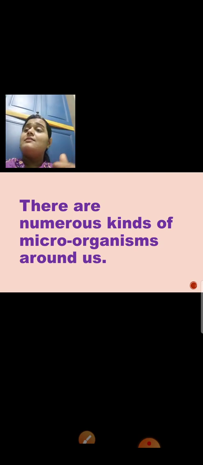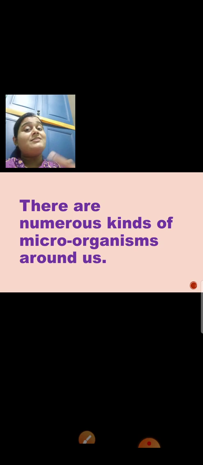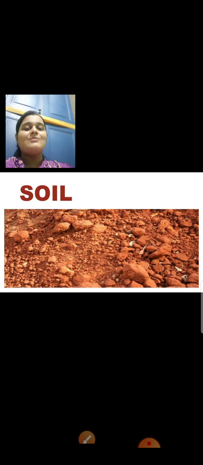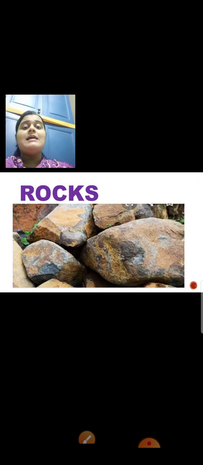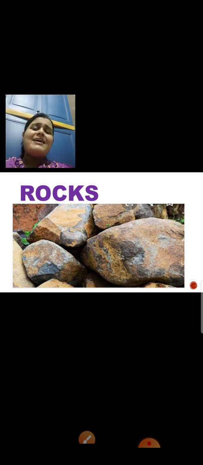They are present in water, they are present in food, they are present in air, they are everywhere around us, but we cannot see them. So, see. Microorganisms are present in soil, that is mud. They are present in water. They are present among rocks also. So in short, they are present everywhere in nature.